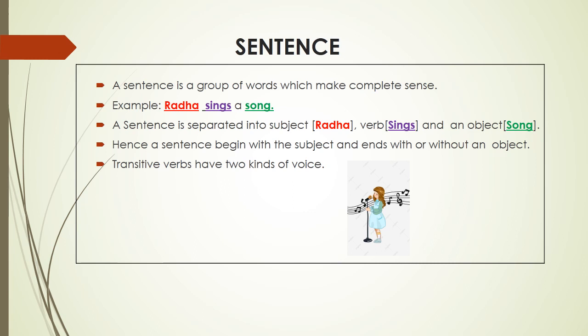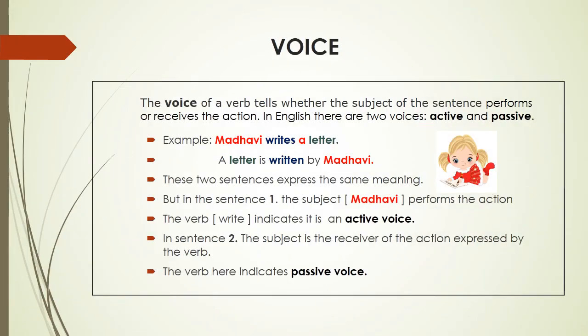Transitive verbs have two kinds of voice. Voice of a verb tells whether the subject of the sentence performs or receives the action. In English, there are two voices, active and passive. Example, Madhavi writes a letter. A letter is written by Madhavi.